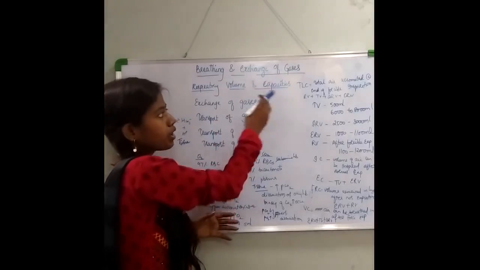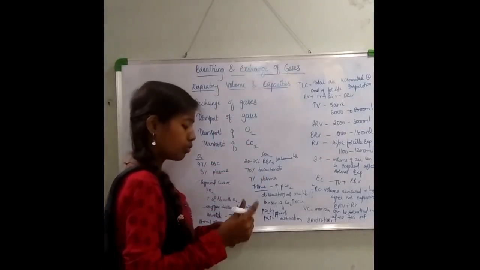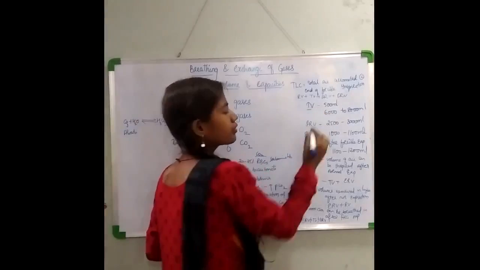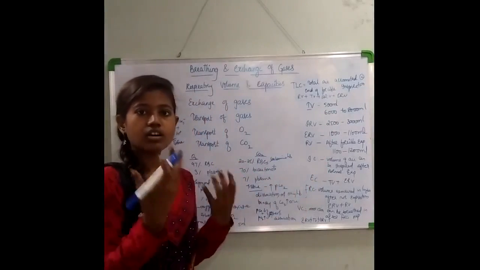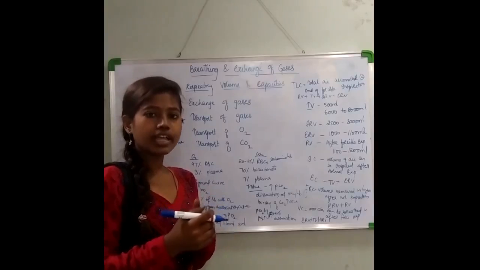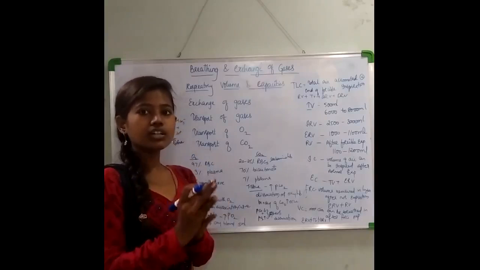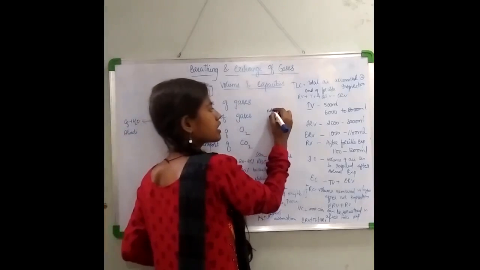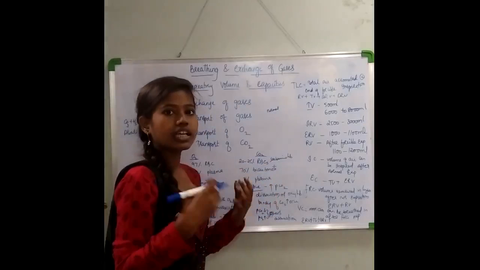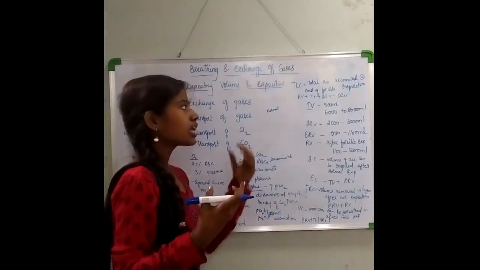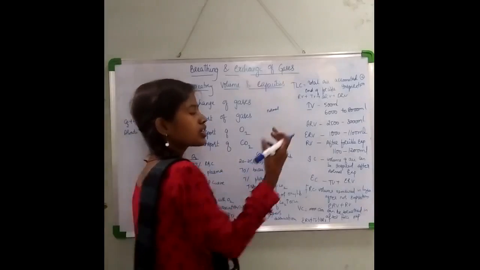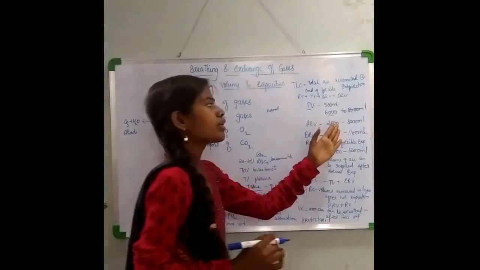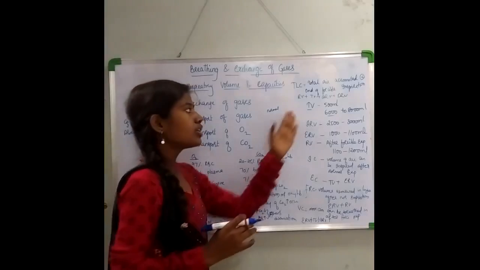First we have tidal volume. So what is tidal volume? It is the amount of air that you breathe in or breathe out during normal respiration. So you have a normal respiration, and whatever amount of air you either breathe in or breathe out will give you the tidal volume. On an average, it will be about 500 ml. But if you talk about per minute, it is about 6000 to 8000 ml. So this is tidal volume.